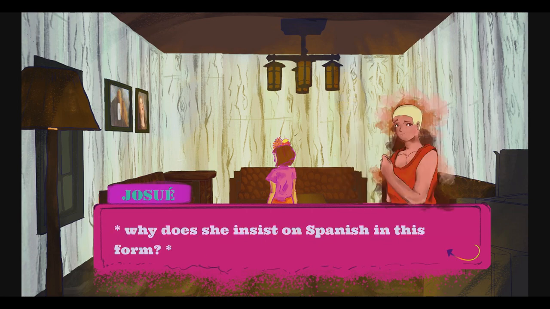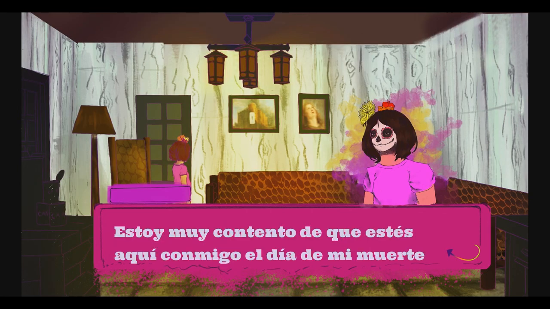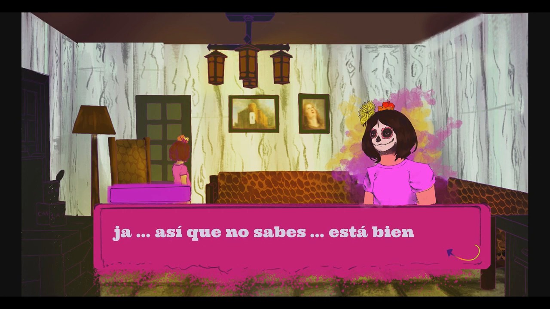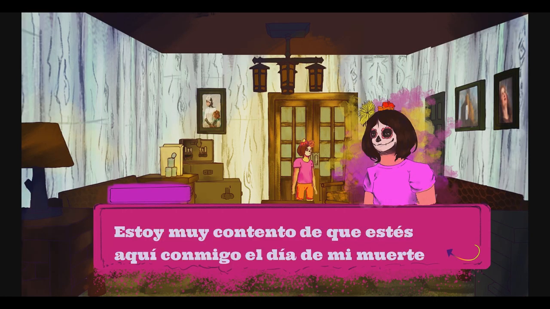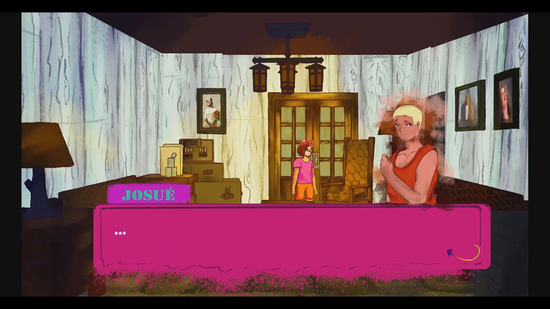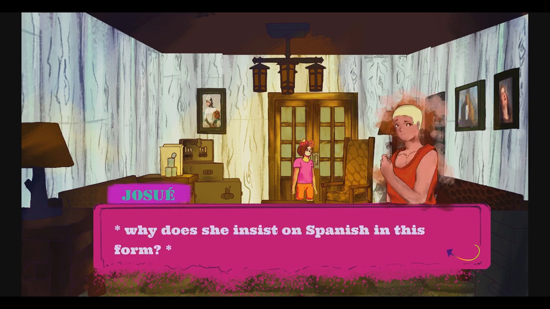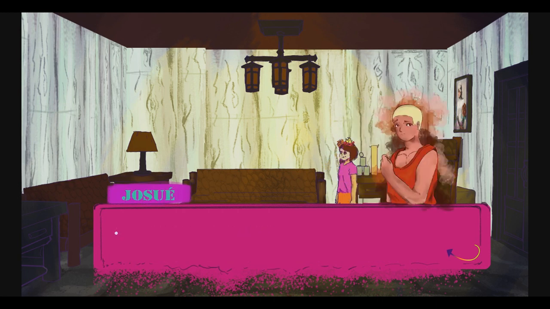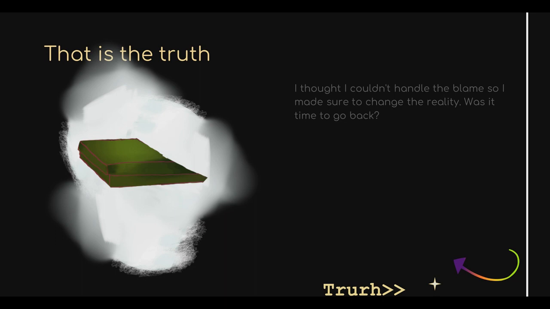I don't know why she's always not facing me, not facing the screen. And this guy just isn't talking. He's like, no. And seems to be thinking. Why does she insist on Spanish in this form? I don't speak Spanish either.